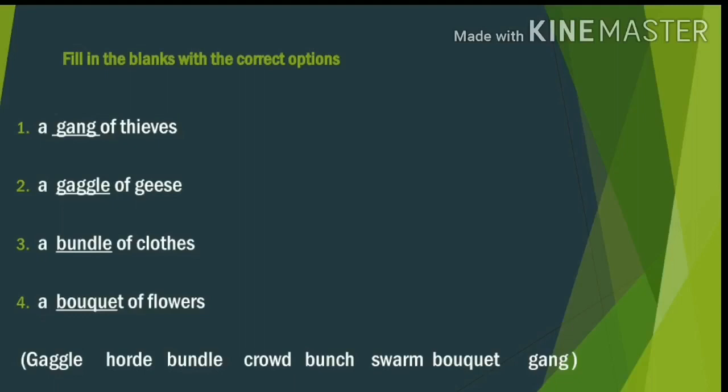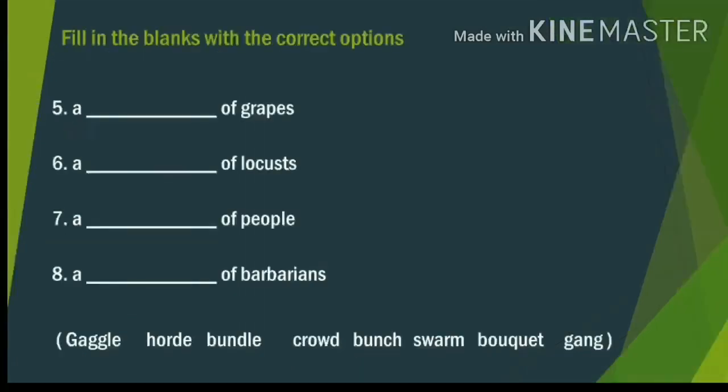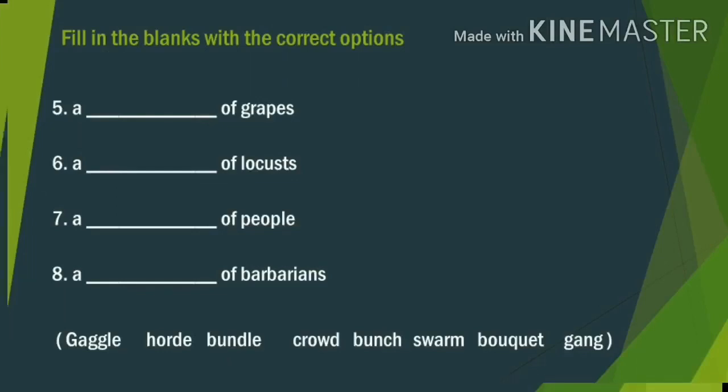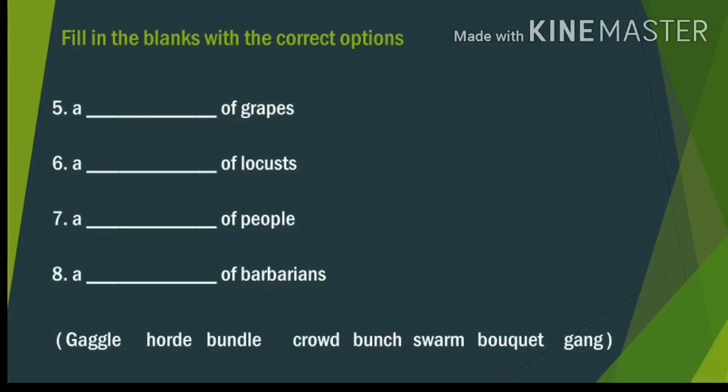Have you written? Good. Fifth one is a dash of grapes. Sixth one is a dash of locusts. Seventh one is a dash of people. Eighth one is a dash of barbarians. Refer to the dictionary and find out the meaning for the rest of the words from the given options. Then you choose the correct one and fill in the blanks. Will you do this? Can you? Yes, good.